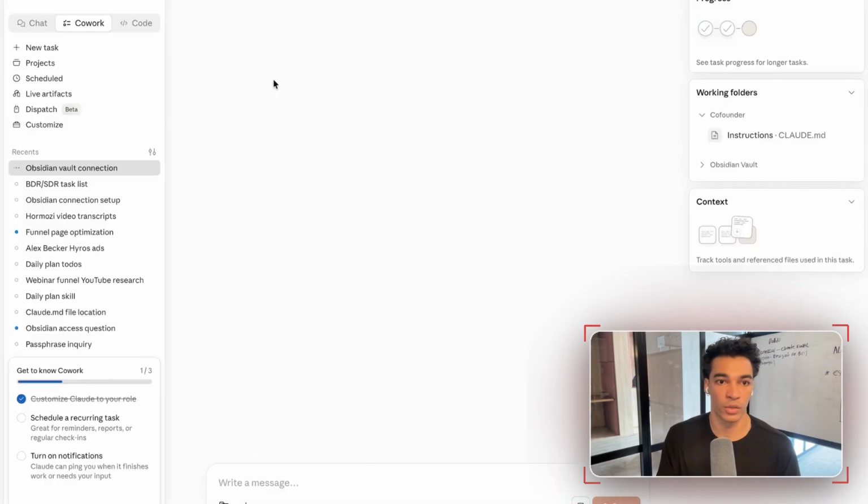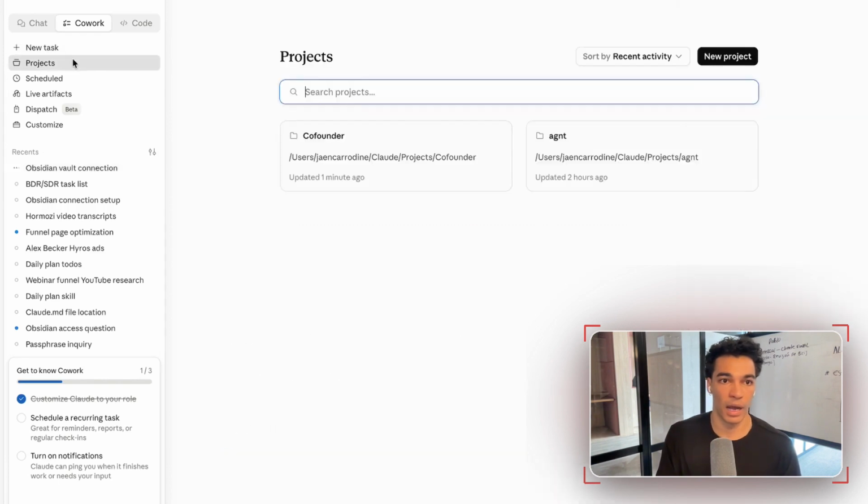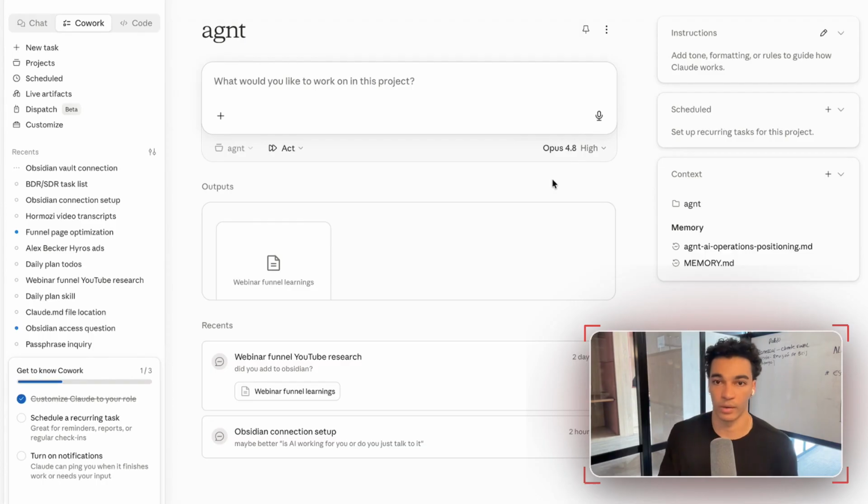So we'll head back to here. Like I said, I already have a project set up. That's my personal co-founder for Agent. What we're going to do is I have a skill set up. We'll talk about skills shortly, but skills are essentially repetitive workflows. You give the agent a specific set of instructions and it's going to run that workflow for you when you tell it to do something.